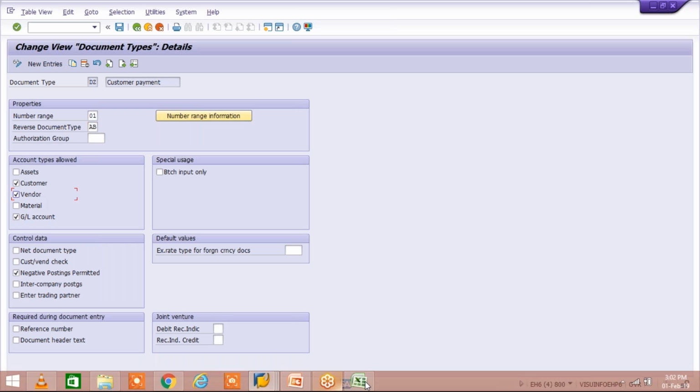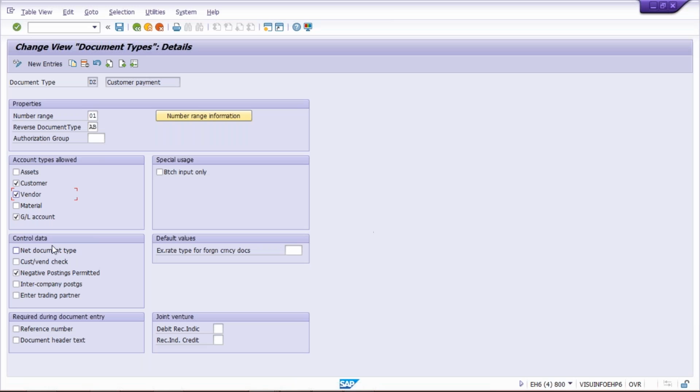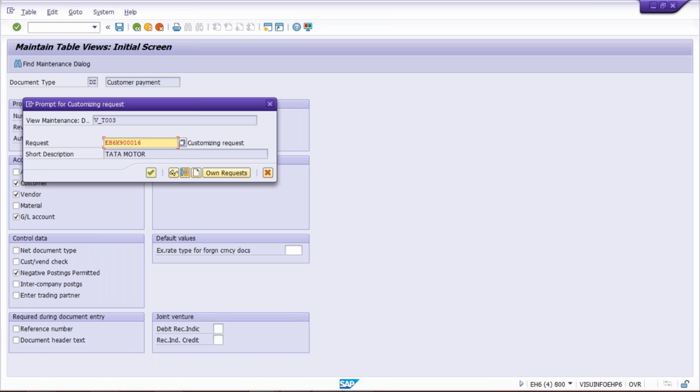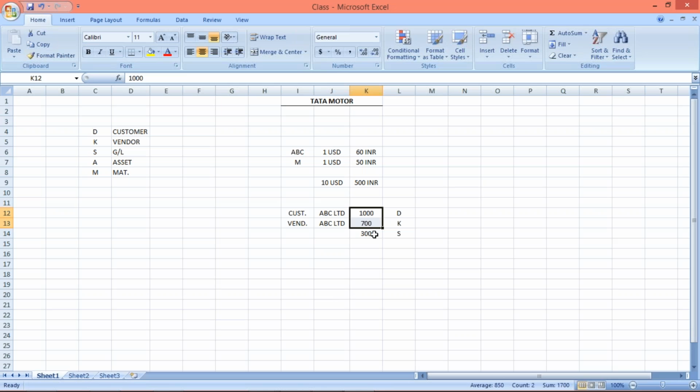It means in some rare cases we have such trading partners, and whenever you receive a payment or make a payment, in that case both customer and vendor line items will appear. So in DZ we have applied a check mark here in vendor. It means the vendor account is also permitted for transaction posting against the DZ document type. Let me save it. And you have to check the similar setting in the KZ document type also, because this time we have 300 as surplus amount, that is our receivable.